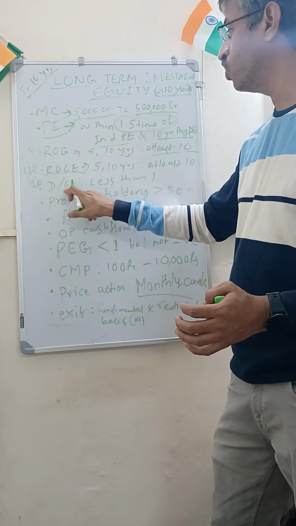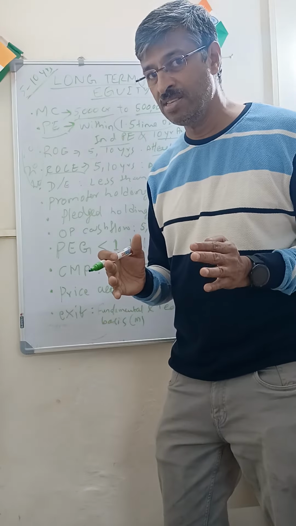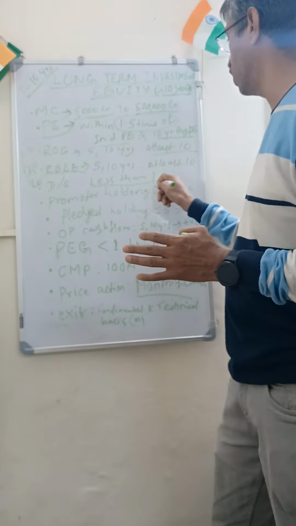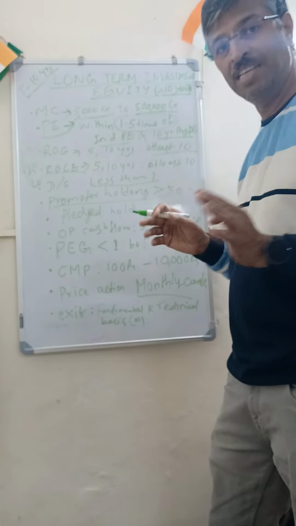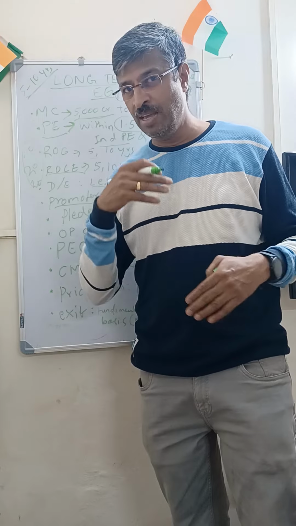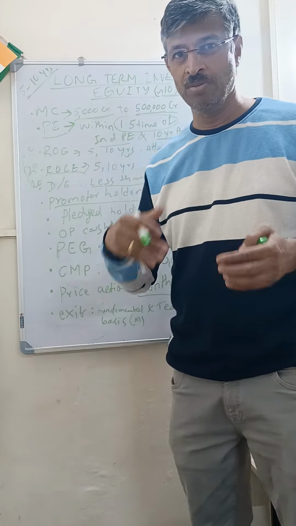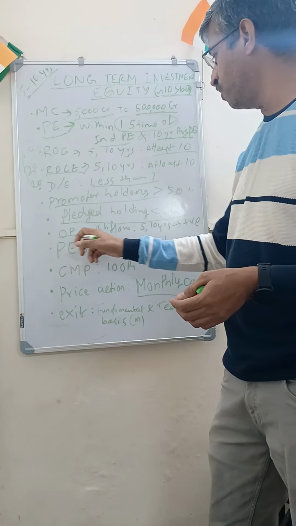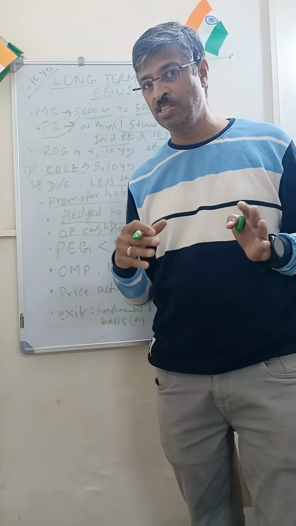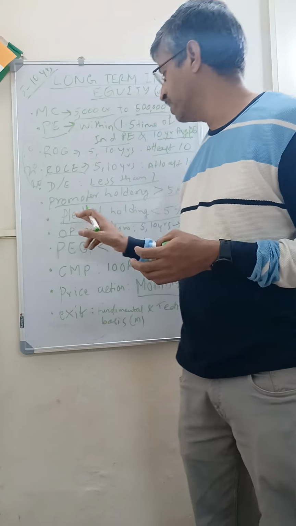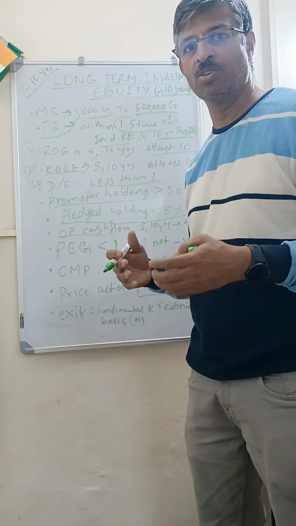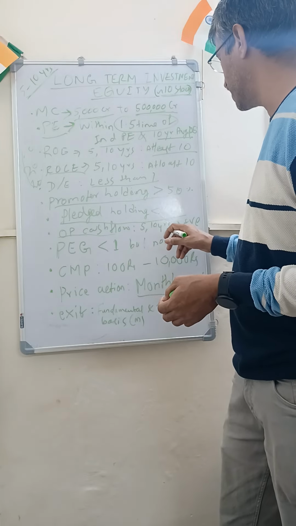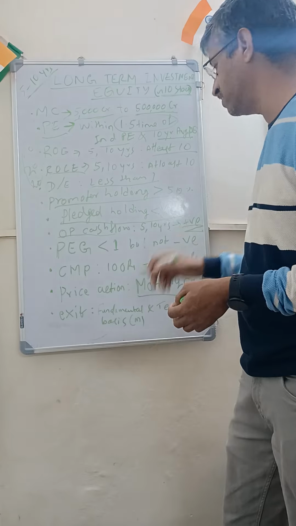Debt to equity. Whatever debt the company has relative to the entire equity it has, it should be less than 1. The lower the better. Now promoter holding at least 50%, and sometimes the promoter may pledge their stocks for whatever reason. It should not be more than 5%. Next is the operating cash flow. This is not for finance or banking companies, because their cash flow will be negative most of the time because of the way the business works. But for other companies, the operating cash flow of 5 years and 10 years should be at least positive. That is something I see.